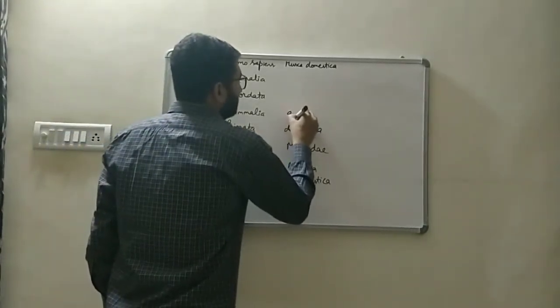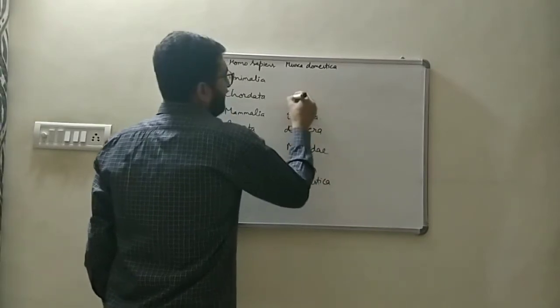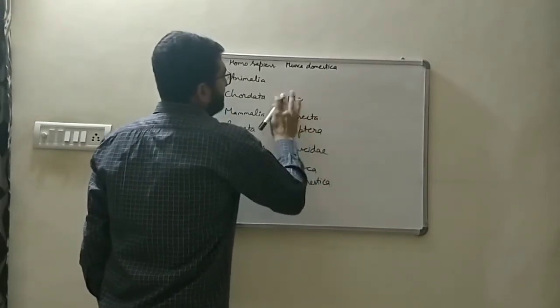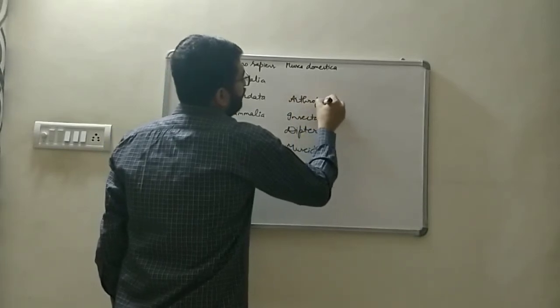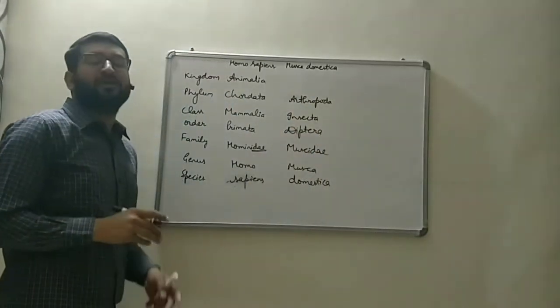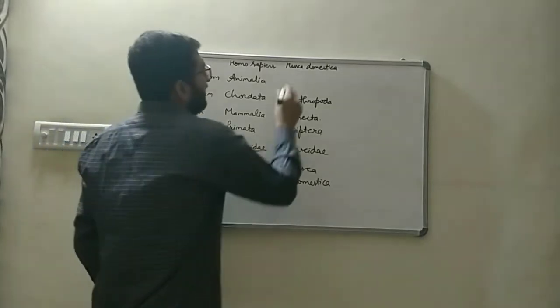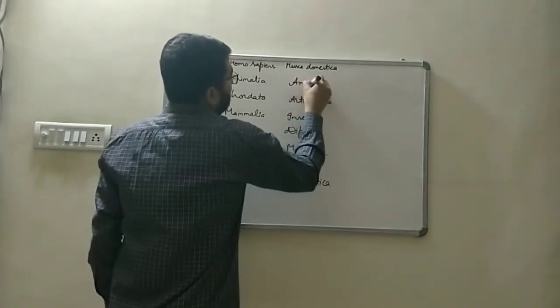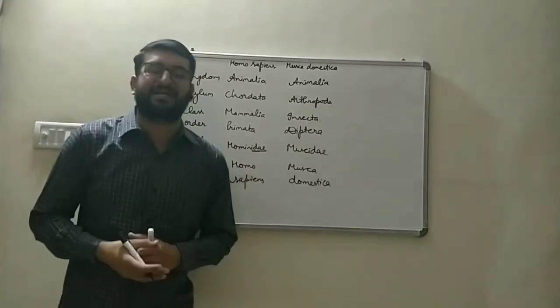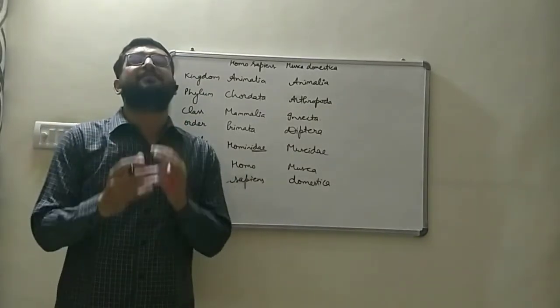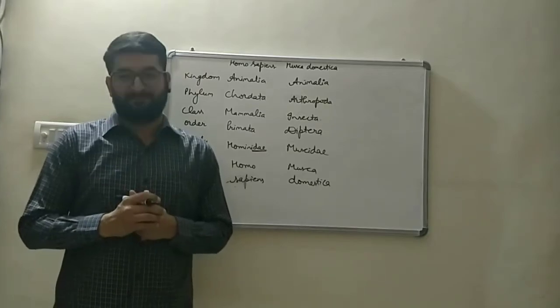Its class is Insecta. Its phylum is Arthropoda, that means jointed feet, jointed appendages, paired appendages, and its kingdom is animal. So both human beings and the Musca domestica, that is housefly, come in the same kingdom, that is animal.